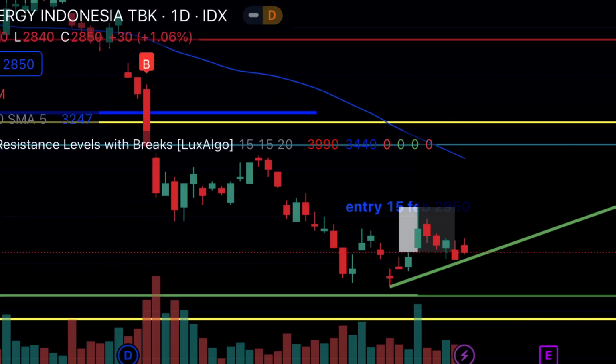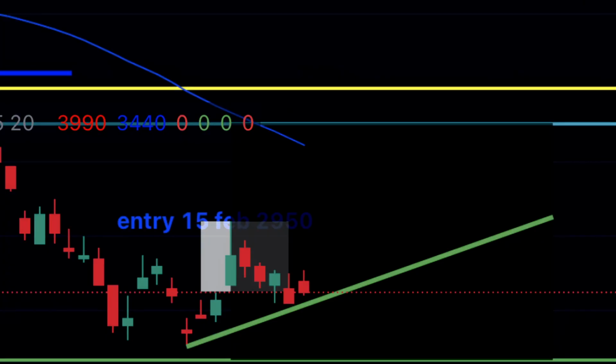Here is an indication to continue the uptrend and change the previous downtrend pattern to an uptrend.